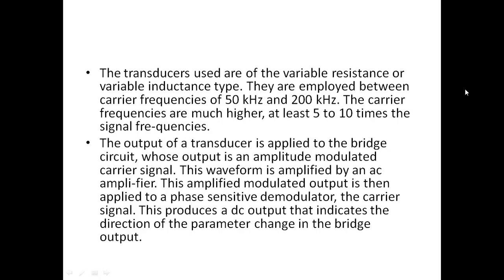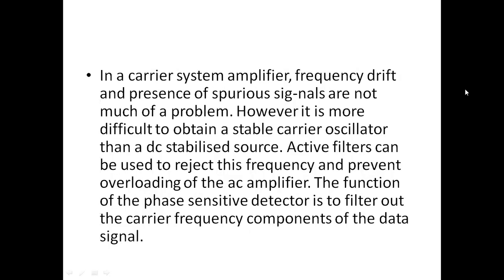Transducers of the variable resistance and variable inductance type are employed with carrier frequencies between 50 kilohertz and 200 kilohertz. The carrier frequencies are much higher, at least 5 to 10 times the signal frequencies. The output is supplied to the bridge circuit, whose output is an amplitude modulated carrier signal. The waveform is amplified by an AC amplifier. This amplified modulated output is then applied to a phase sensitive demodulator along with the carrier signal. This produces a DC output that indicates the direction of the parameter change.